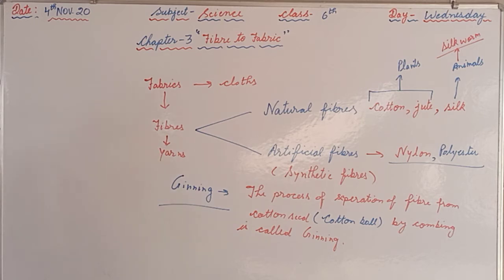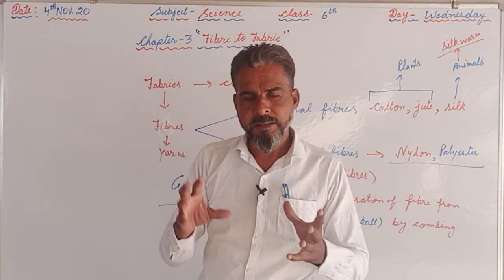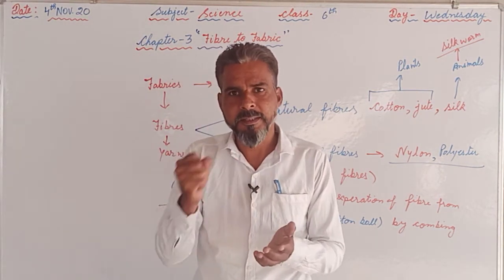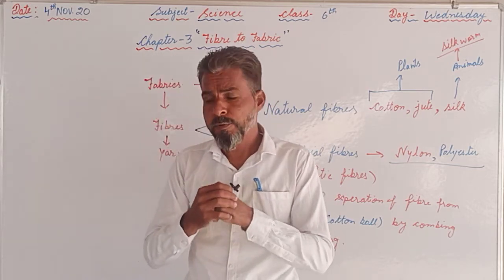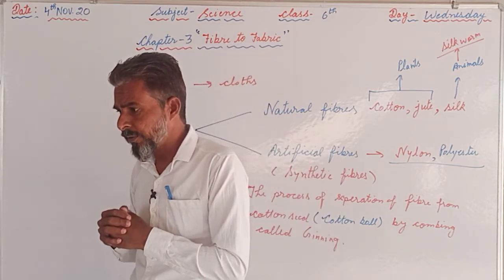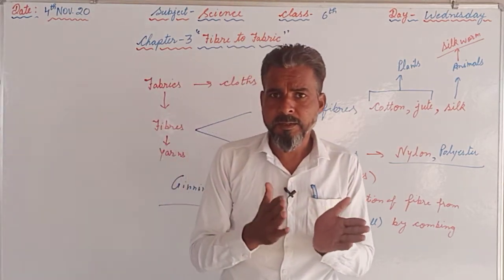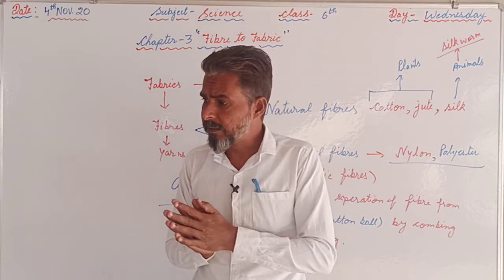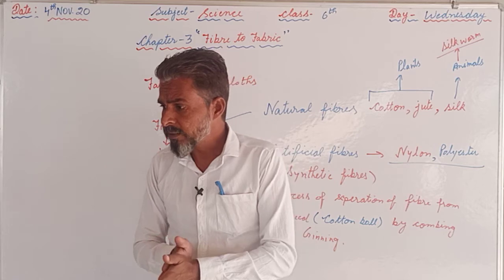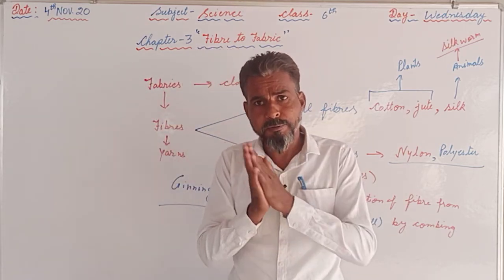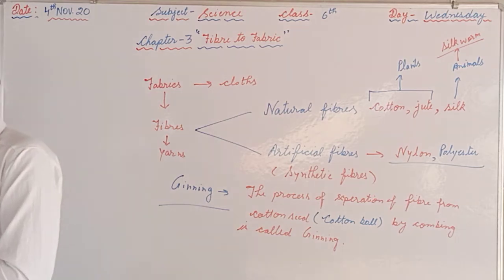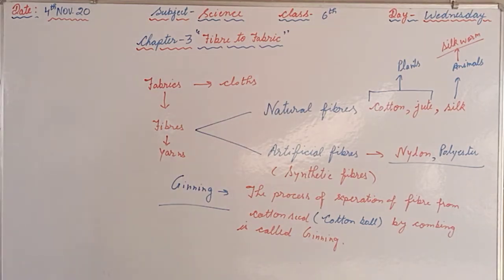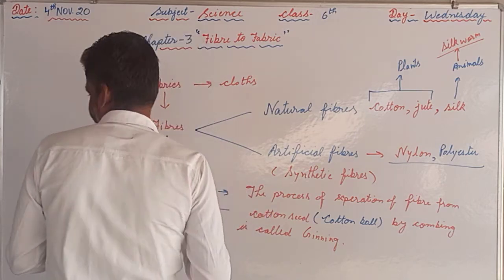And afterwards we are supposed to go for weaving, the process of arranging two sets of yarn. Weaving means, in spinning we have prepared the yarn, now we are supposed to make the fabric. For that we can use either weaving or knitting. Weaving means if we are taking two different yarns and making the fabric from these yarns, it is known as weaving. And if we are taking only one type of fiber or yarn, that is known as knitting. So there is a difference between knitting and weaving.